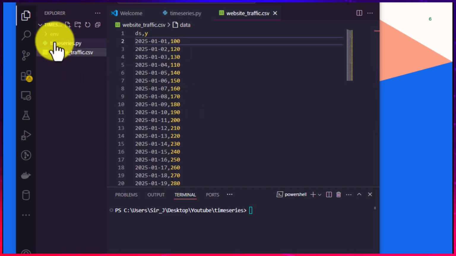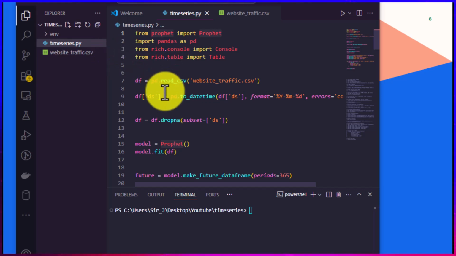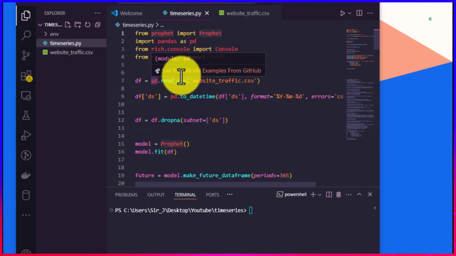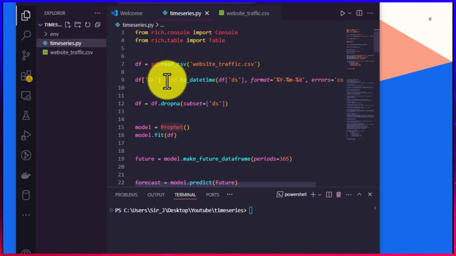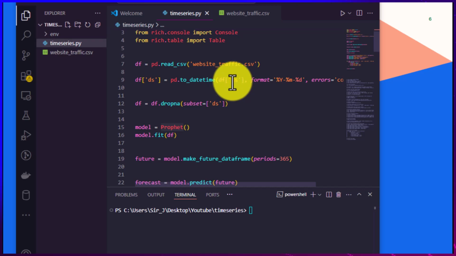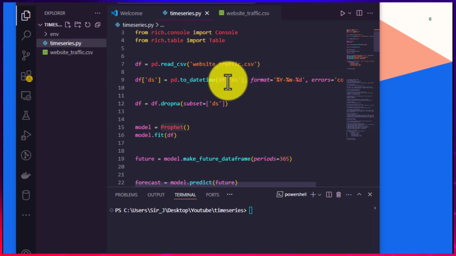All right, so now I saved it as a .csv file, and then we are importing it here and calling it so that it can be readable by Pandas. Here we are loading the file, then here we are converting the file format. So conversion is taking place here, from a CSV file to a data frame that can be read by Pandas.